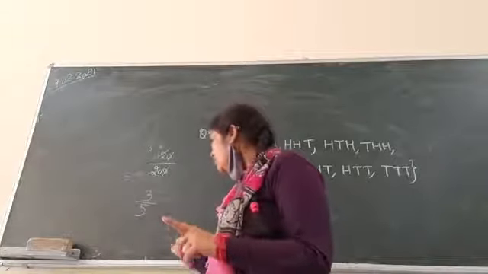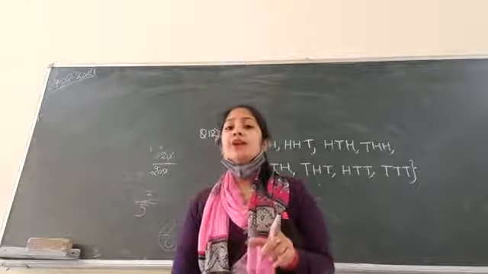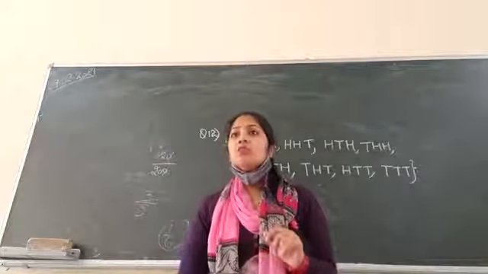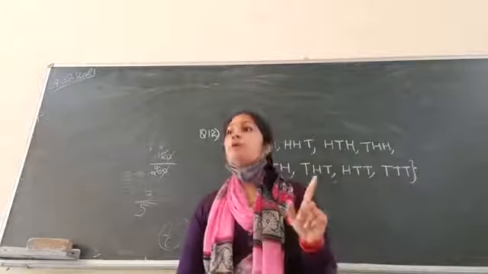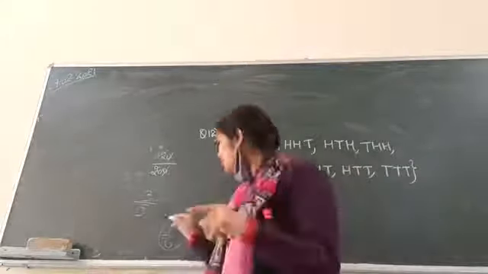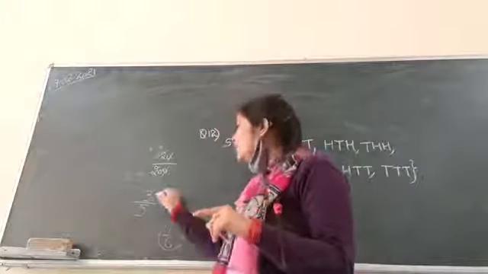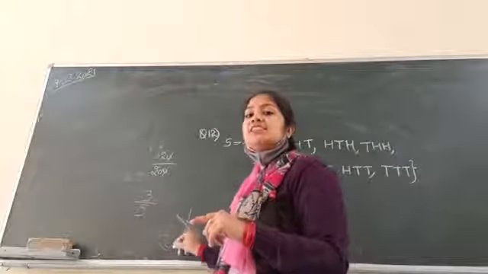The question asks, is it equal? Is the probability of getting 5 equal to 1 over 6? You will say no, the probability of getting 5 is not equal to 1 over 6, it is equal to 3 over 5. When would it be 1 over 6?